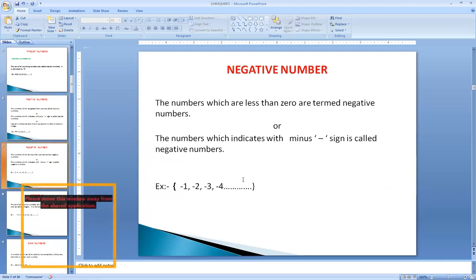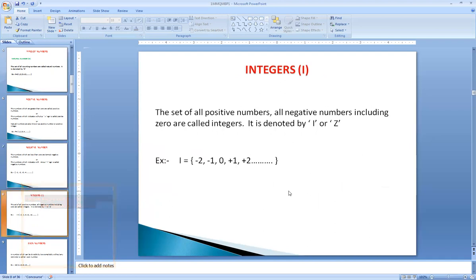So what do you mean by negative number? The numbers which are less than 0 are called as negative numbers, or the number which is indicated with a minus sign is also called as negative number. For example, we can write minus 1, minus 2, minus 3, minus 4, all these are called as negative numbers. Then what do you mean by an integer? Integer is nothing but the set of all positive numbers and all negative numbers, including 0.